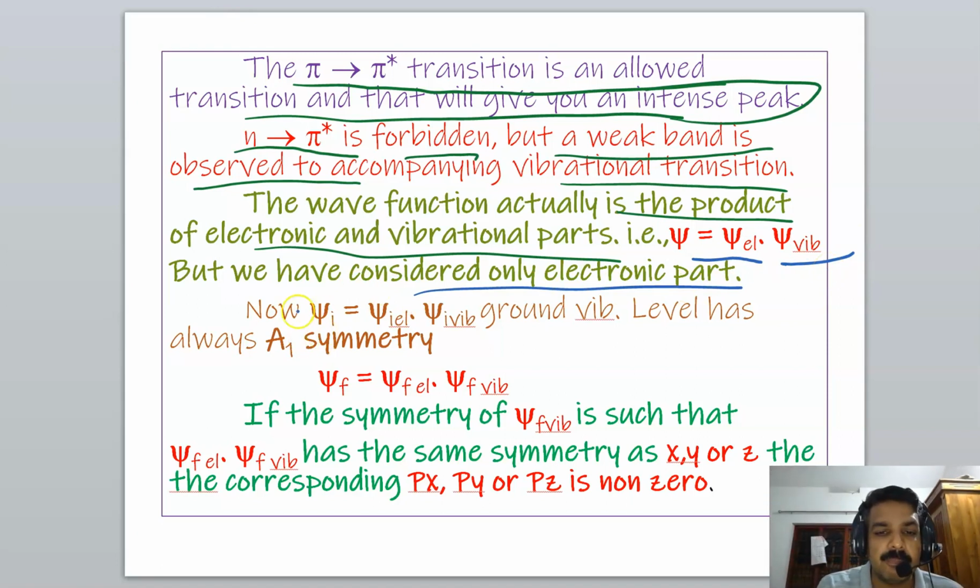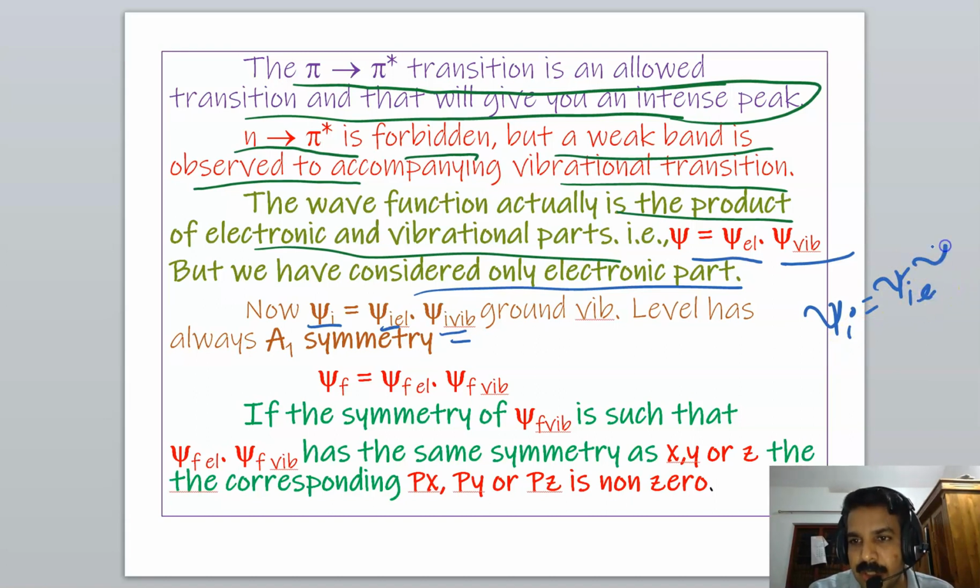Now psi I is equal to psi I electronic into psi I vibrational. And psi I electronic we already got; it is A1 symmetry.